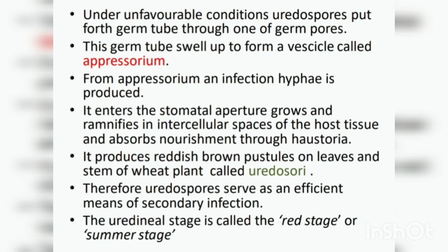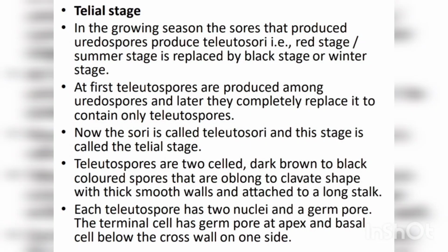It absorbs the nutrients, and it produces more and more of these reddish brown pustules on the leaf and stem, called the uredosori. Therefore uredosori can form both primary and secondary infection on the wheat plant. The uredial stage is called the red stage or the summer stage because these spores are formed during the summer season, and also because it is reddish brown in color, it is called the red stage.